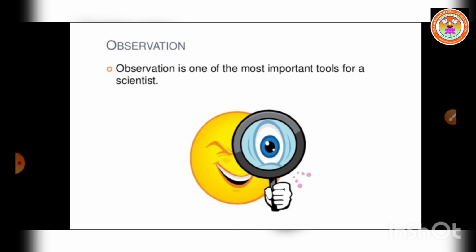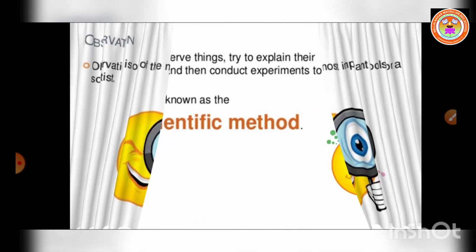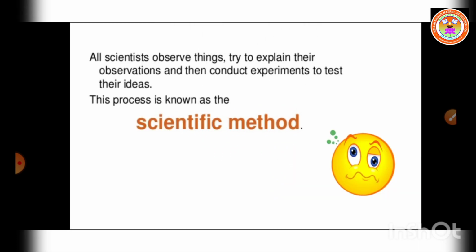Natural philosophy was the earlier name given to science when ancient civilization knew and practiced astronomy, chemistry, human physiology, and agriculture. Oral communication is the art of conveying knowledge when writing systems were not yet developed. All scientists observe things, try to explain their observations, and then conduct experiments to test their ideas. This process is known as scientific method.